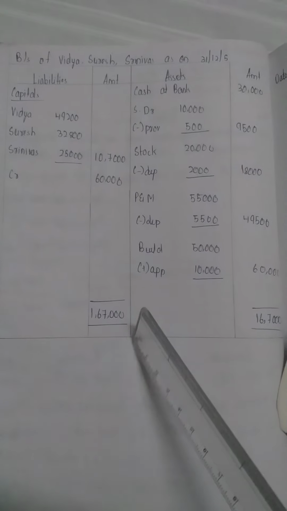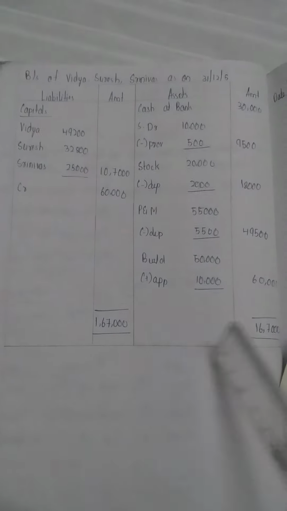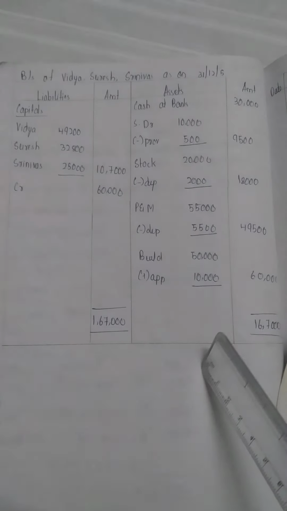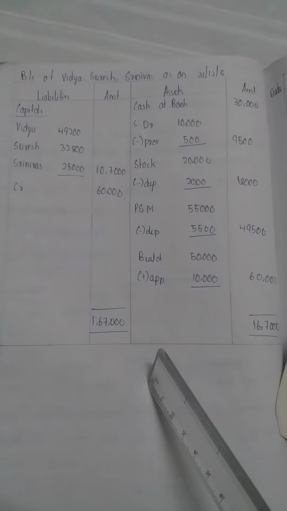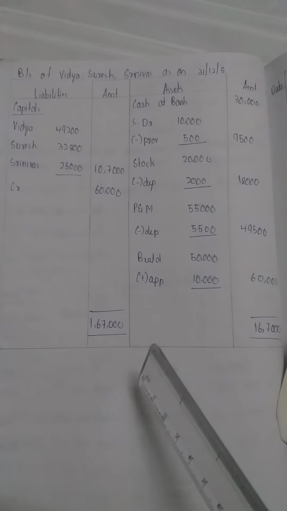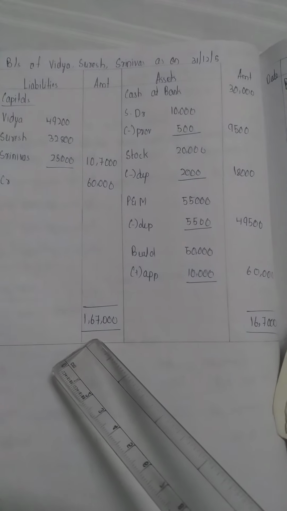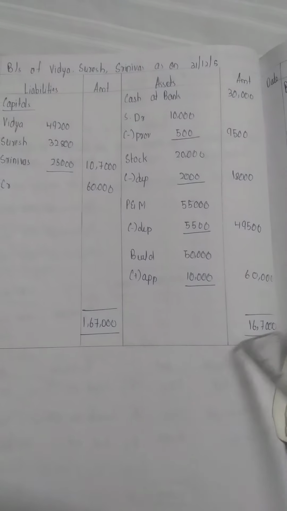Now we have to do the totals. The total should be tallied. If the total is tallied, then your answer will be correct. If your total is not tallied, then your problem will be wrong. After doing the total, we are getting 1,67,000.